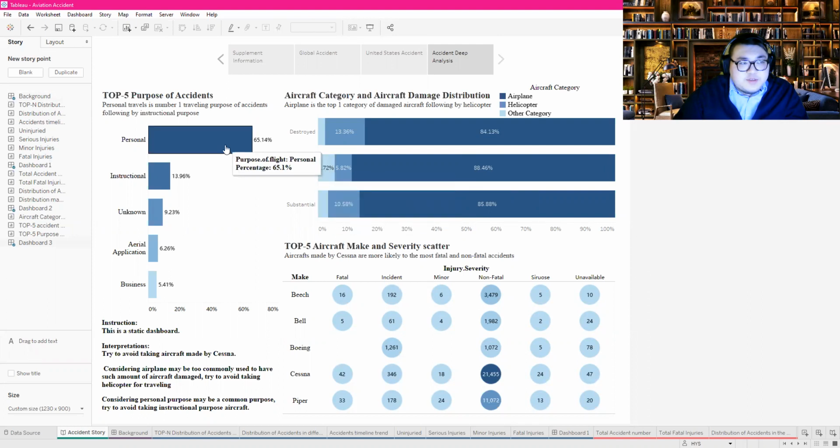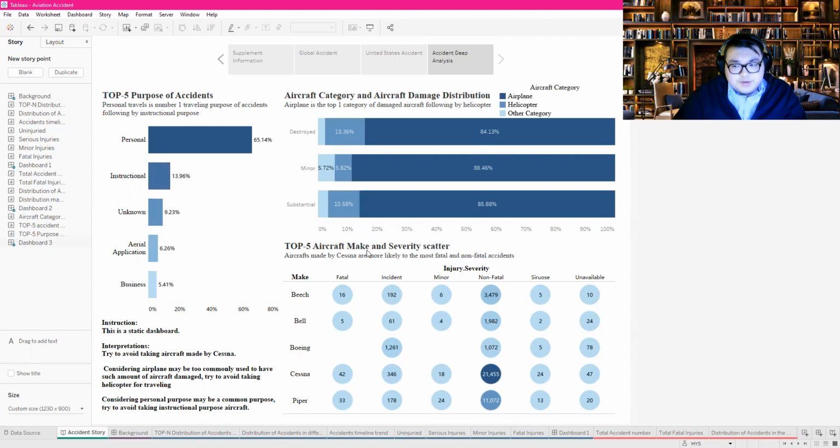And moving to the traveling purpose, the traveling purpose has a similar situation here. Personal traveling is the purpose category that has the most accidents. However, this can be affected by the fact that personal traveling is the most common traveling purpose. So we may want to focus on the second traveling purpose, which is instructional.